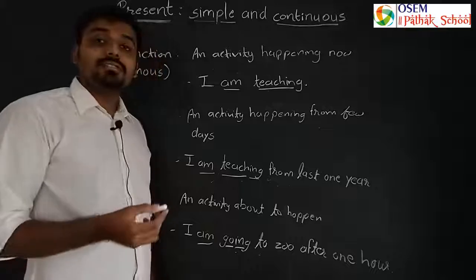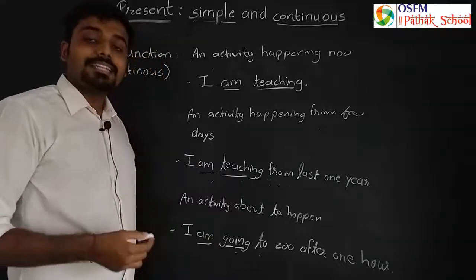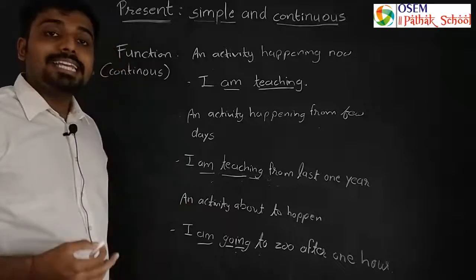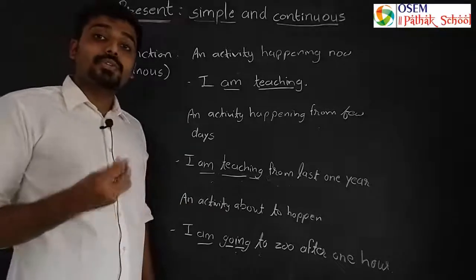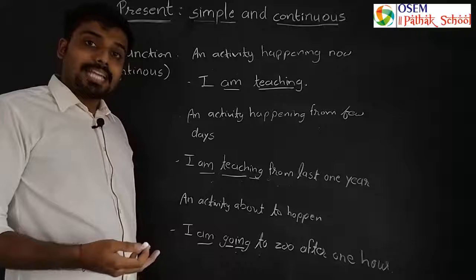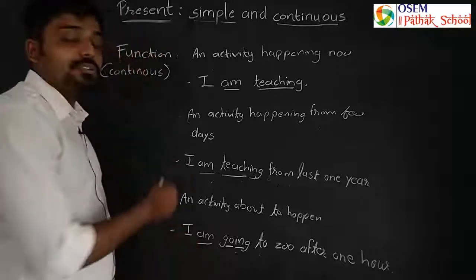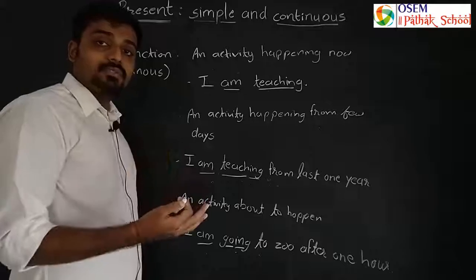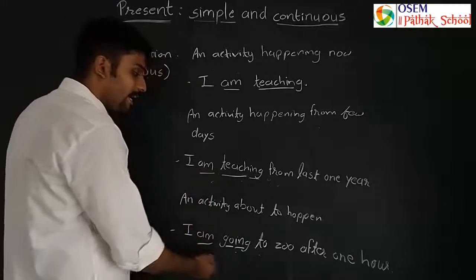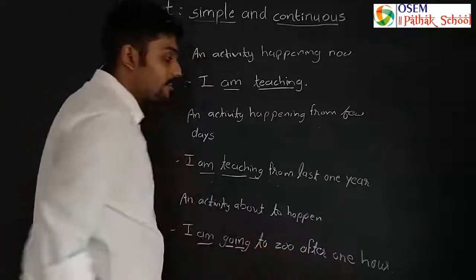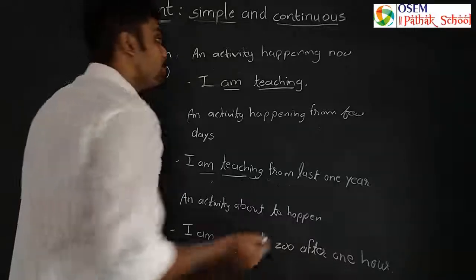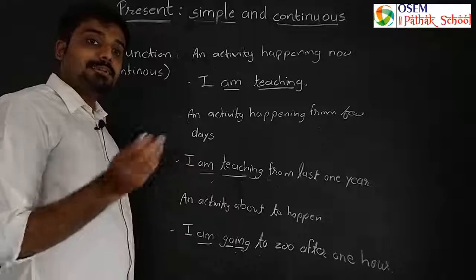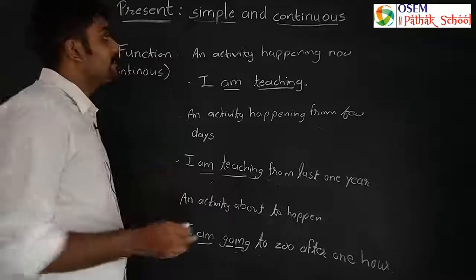So in that case also whenever you are talking about some any activity that you are going to do in few time, at that point of time you can use continuous present tense. यहाँ पे मैं 1 घंटे बाद ही जा रहा हूँ zoo में, right? So I can say I am going to zoo after 1 hour. So right, so there are 3 functions same as simple present tense.